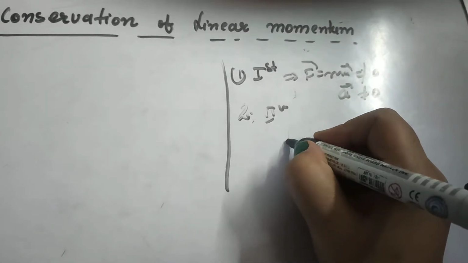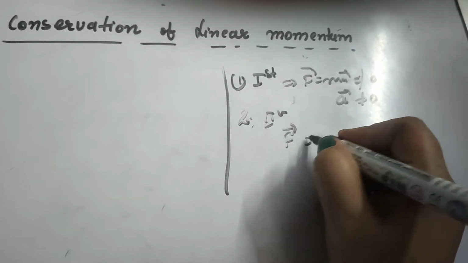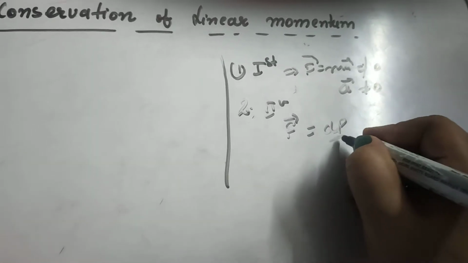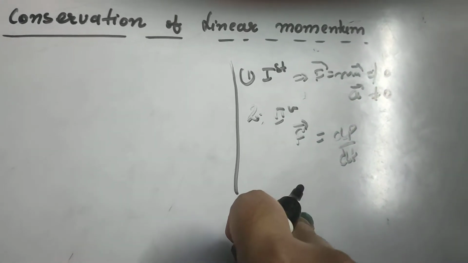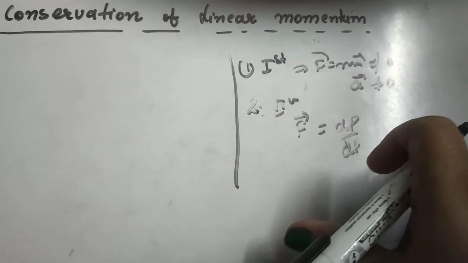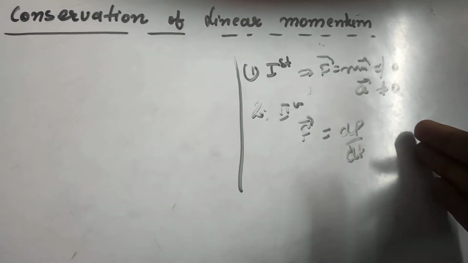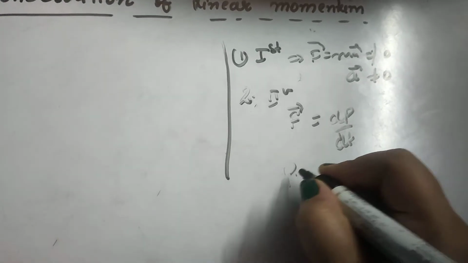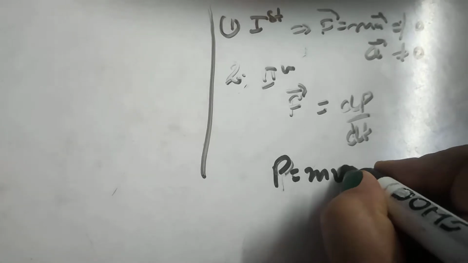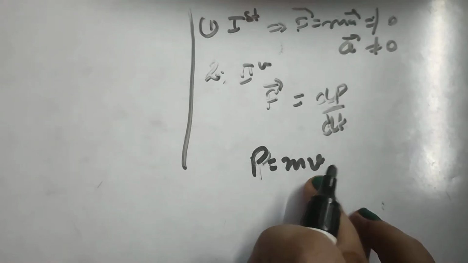In the second case, the force is equal to the rate of change of momentum of the body, meaning whatever force you apply, the body comes in motion and hence there is a change in momentum. Suppose momentum is represented by P, equal to mv, we know that, right? Mass into velocity.